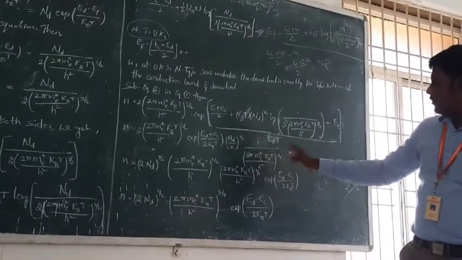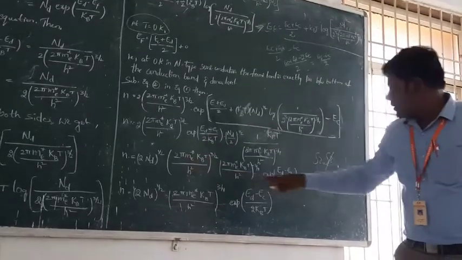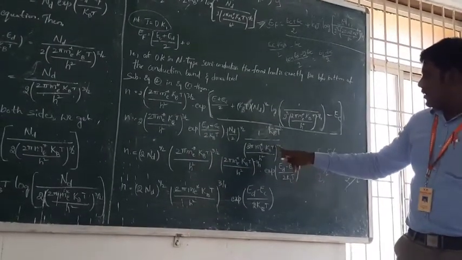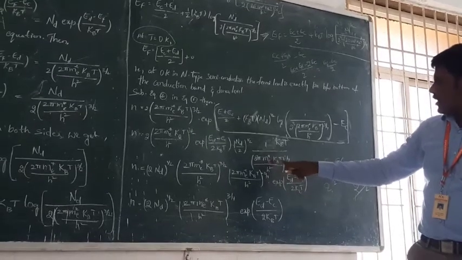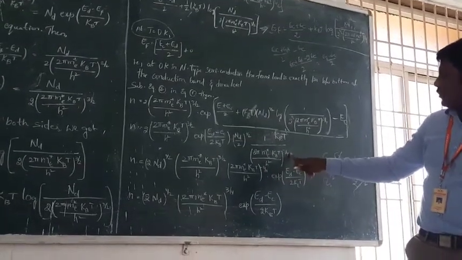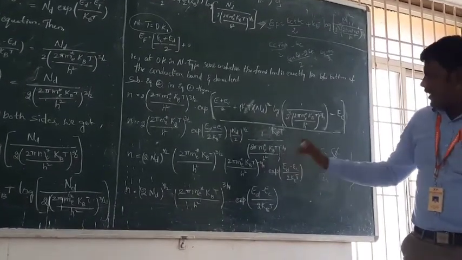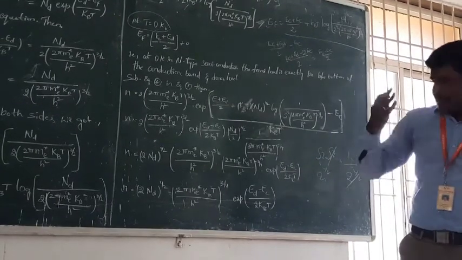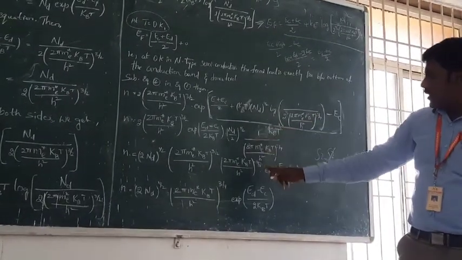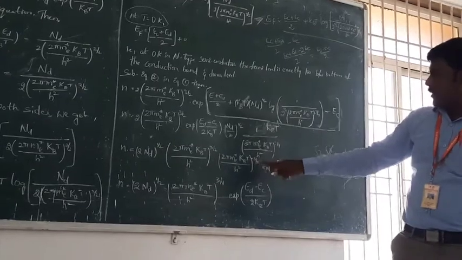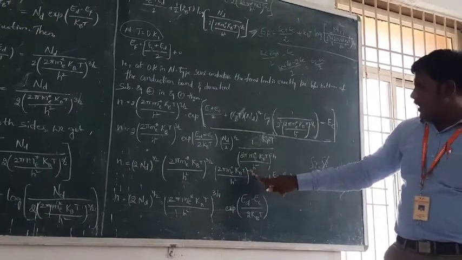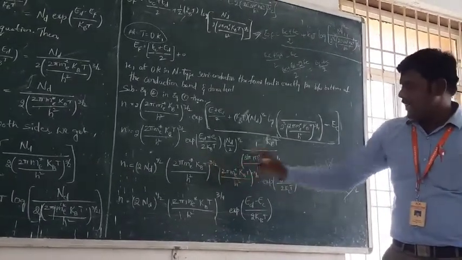From this we can write the function (2 pi m_e* k_B T by h square) power 3 by 4 in the denominator, which is converted over to the numerator as power minus 3 by 4. So minus 3 by 4 is multiplied with plus 3 by 2.